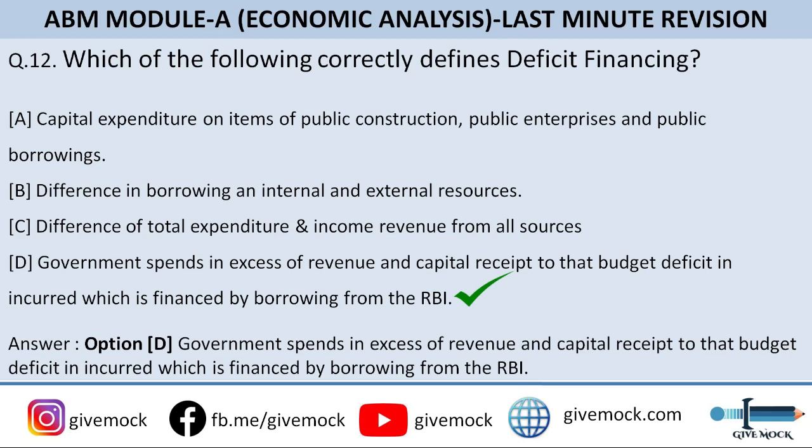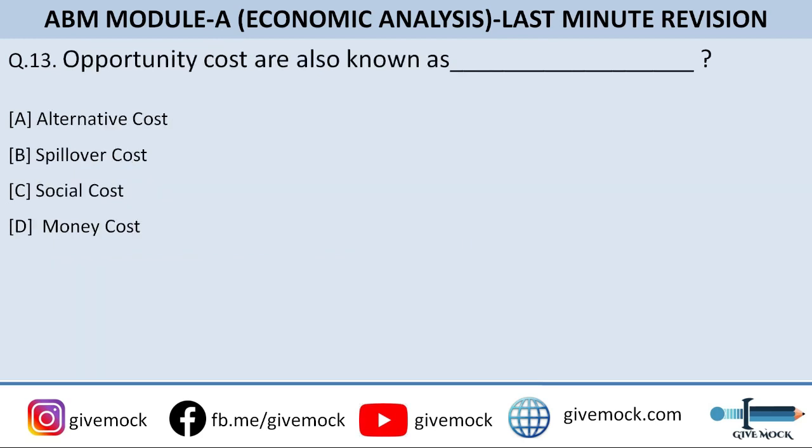So government spends in excess of revenue and capital received, so that budget deficit is incurred, and which is financed by borrowing from the RBI or other borrowings. So that is how deficit financing is done. Okay, let's move on to the question number 13. Opportunity cost are also known as. So option A is alternative cost, option B is spillover cost, option C is social cost, and option D is money cost. So guys, the correct answer to this question is option A, that is alternative cost. Okay, let's move on to the question number 14.